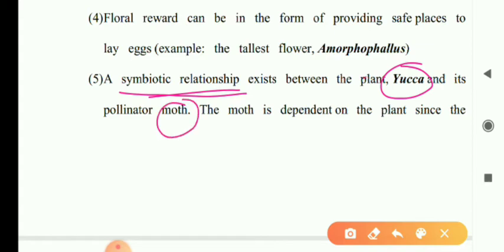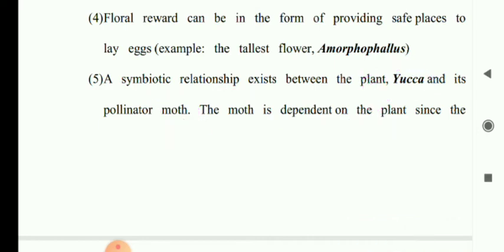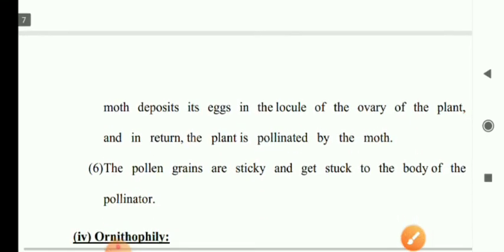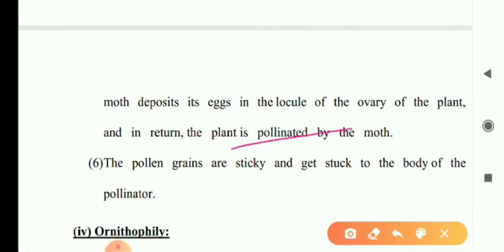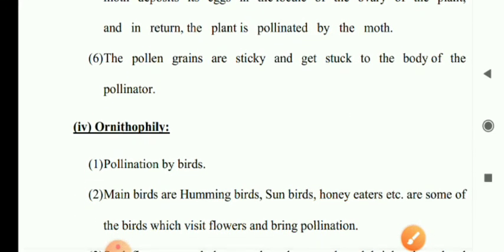When the moth enters the Yucca flower, it lays its eggs there. When it emerges, it transfers pollen to another flower, and thus cross pollination takes place in Yucca. This is one of the most important plants. Is that clear?